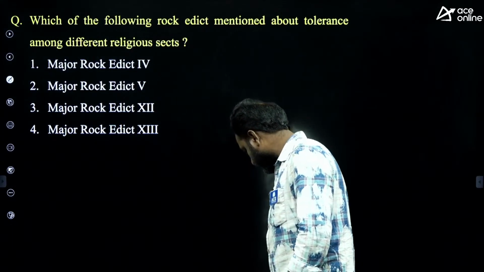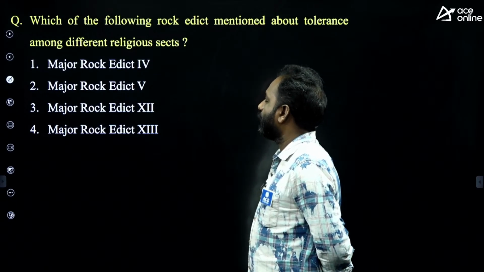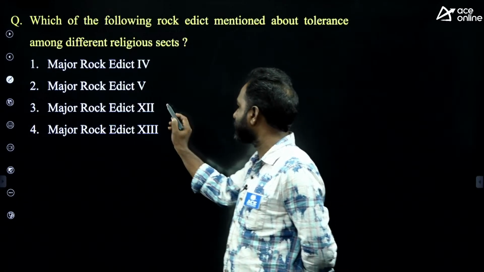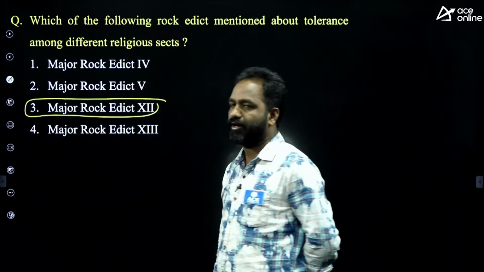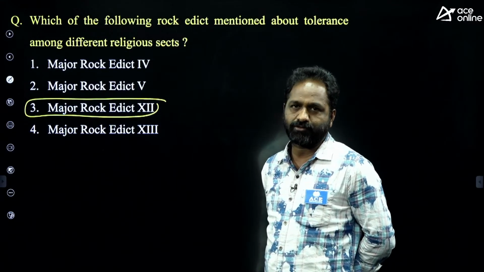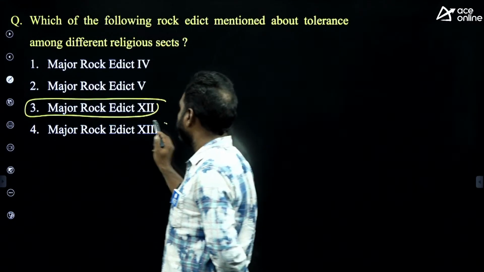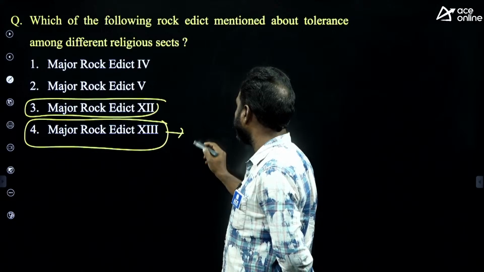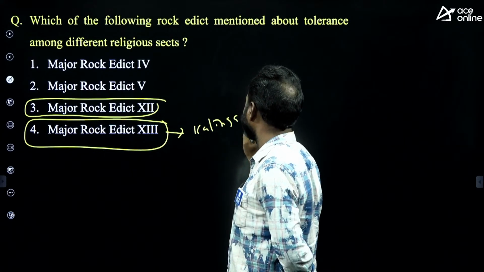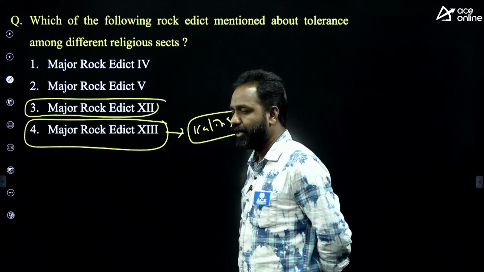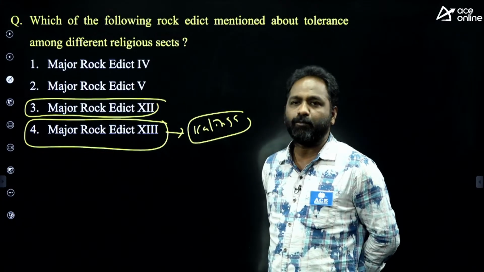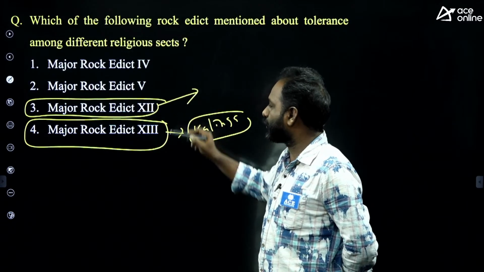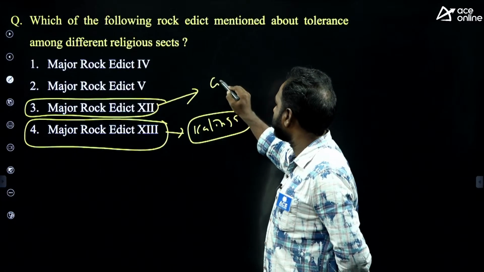What is your answer? Major rock edict 4, major rock edict 5, major rock edict 12, or major rock edict 13? The answer is major rock edict 12. The 12th rock edict talks about tolerance among the religions. And major rock edict 13 is talking about the Kalinga War. This is a repeated question. The major rock edict talking about the Kalinga War and about the other kingdoms also is the 13th.